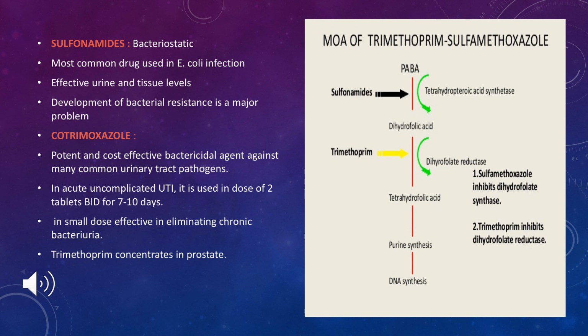Instead of PABA, sulfonamide interacts with the cycle so that dihydrofolic acid is not formed, thereby the next steps are prevented. Trimethoprim, cotrimoxazole and sulfonamides all act in the common pathway, and they are used for the treatment of UTIs because they prevent the growth of the bacteria.